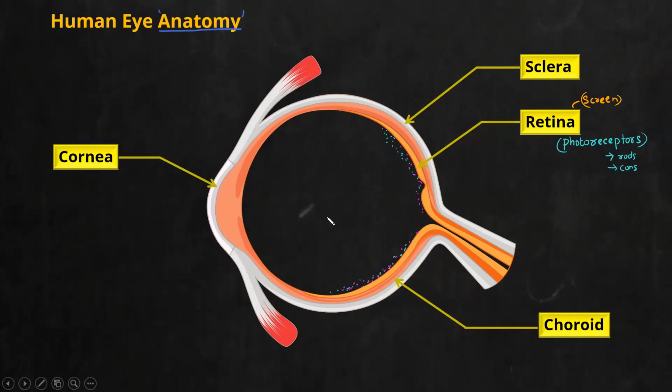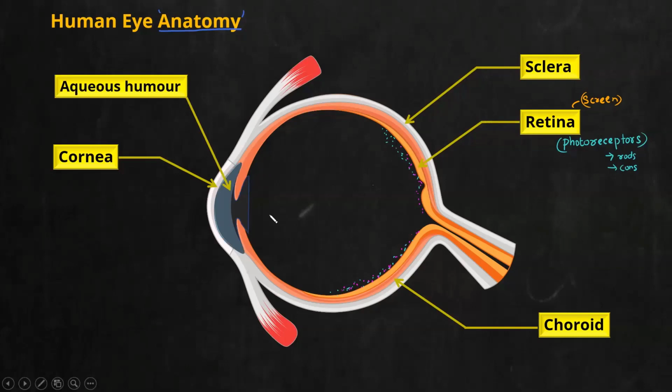Now we have to see other structures. These are regarding the layers of the eye. You can see a gap between the cornea and the iris. I told you this is the iris. Up and down, you have the iris. Now this gap between the cornea and iris is usually filled with a fluid-like material, and you call it aqueous humor. Note it down: the fluid content that is present between the cornea and iris, you call it aqueous humor.